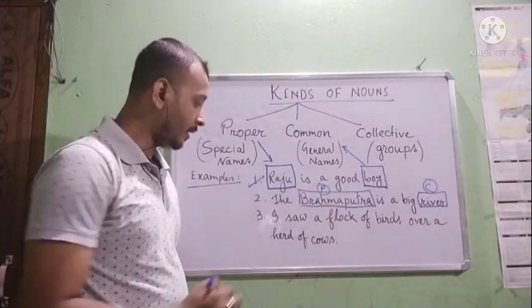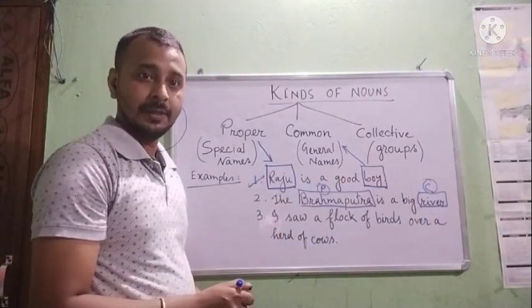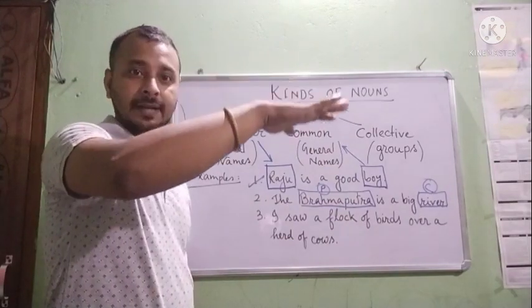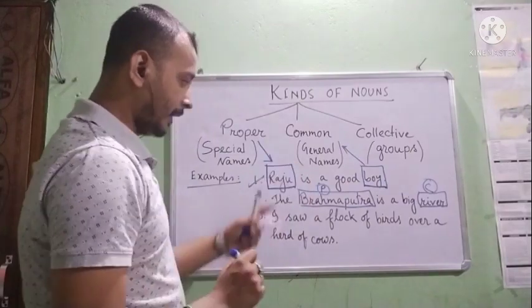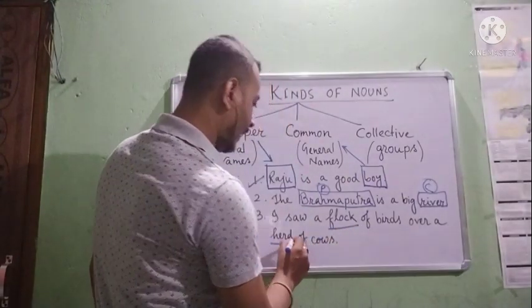Next one you see, I saw a flock of birds over a herd of cows. Suppose here is the herd of cows and over the herd of cows there is a flock of birds. Flock means group, herd means also group. So here we get the nouns flock and herd.